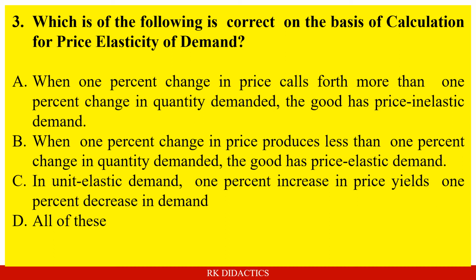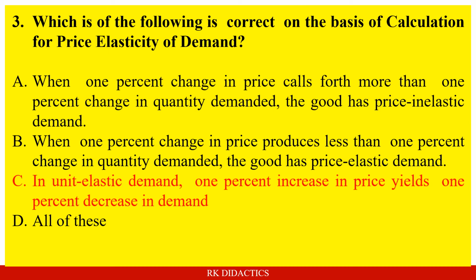Option C. In unit elastic demand, a 1% increase in price yields a 1% decrease in demand. Option D. All of this. So the answer is: in unit elastic demand, 1% increase in price yields 1% decrease in demand. This is correct and A and B are not correct.